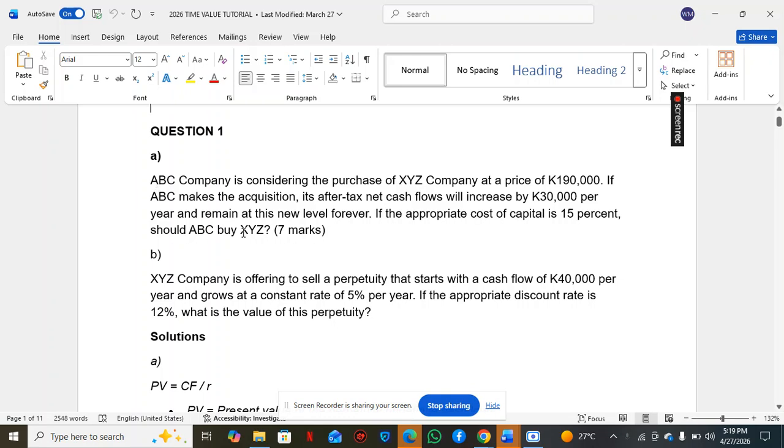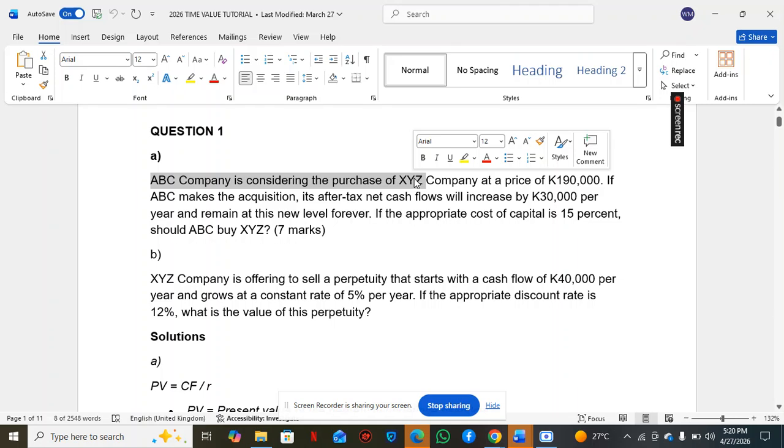So here, madam, this is what's going on in this question. One company wants to purchase another company. Now, what we want to evaluate is whether this purchase is going to be worthwhile. In order to see that, the money that ABC is going to be collecting after it purchases XYZ, the money it will be receiving in the future, you want to convert it into today's value.